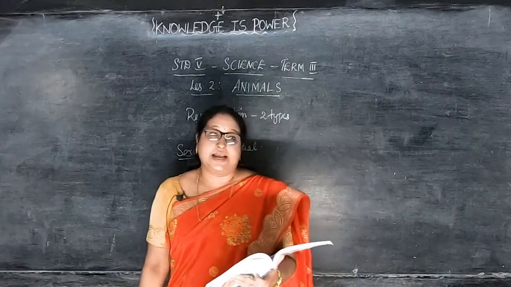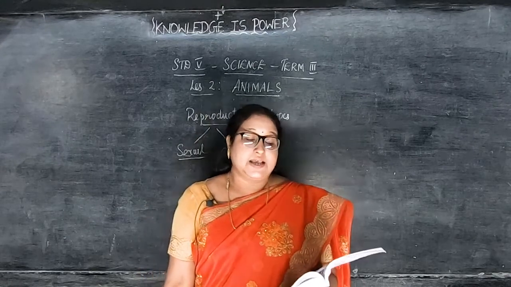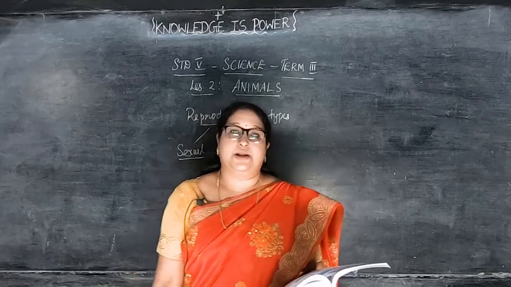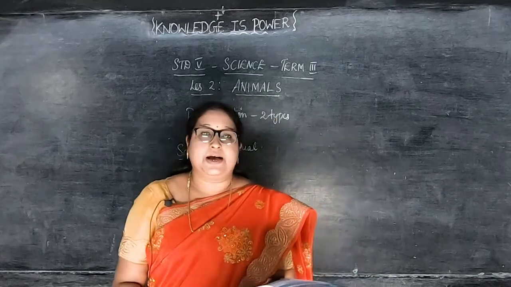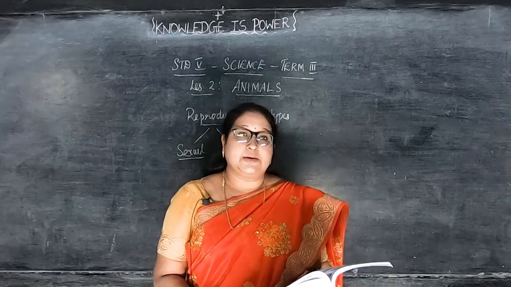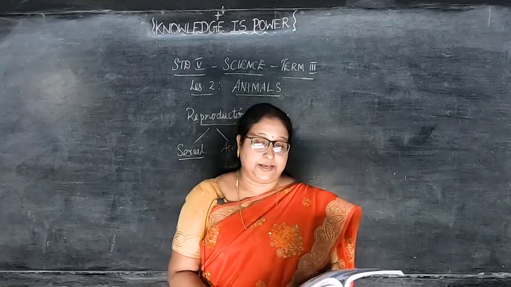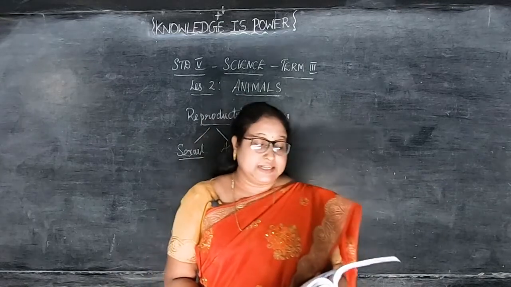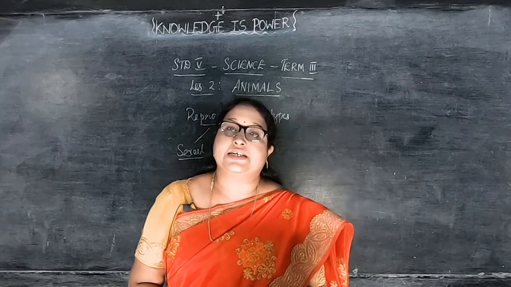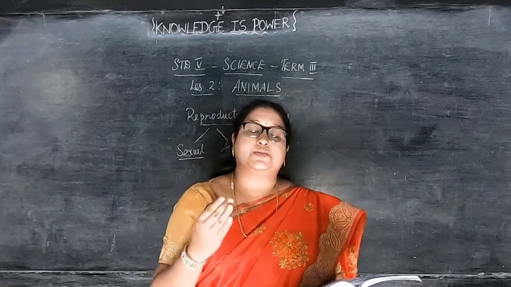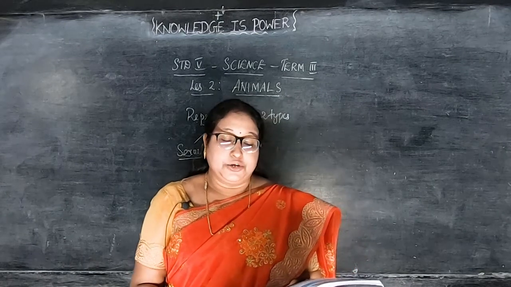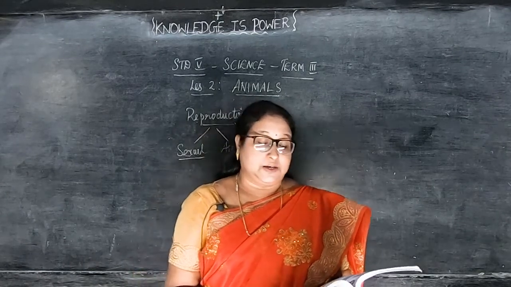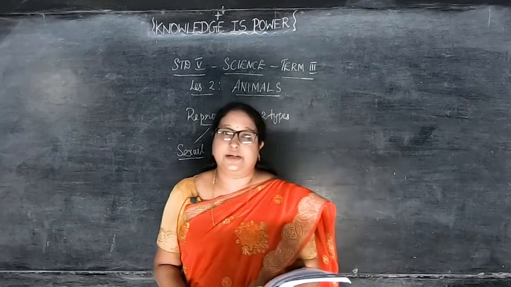Sexual reproduction is a natural way of reproduction in humans, animals and also in most of the plants. This type of reproduction is more complex and lengthy as compared to asexual reproduction. So, sexual reproduction is more difficult than asexual reproduction. Different and unique offspring are produced by sexual reproduction.